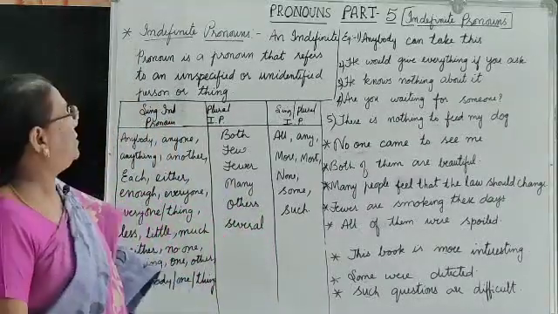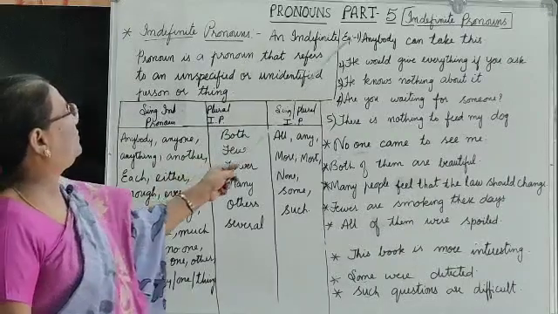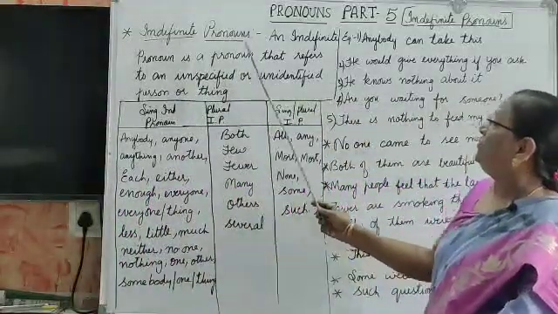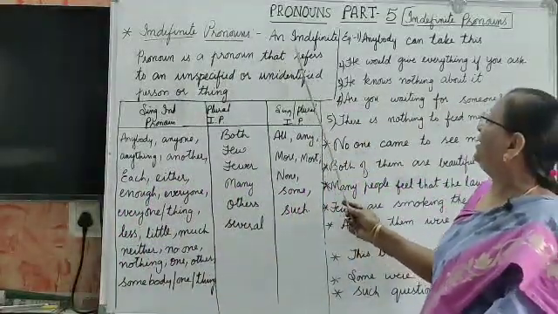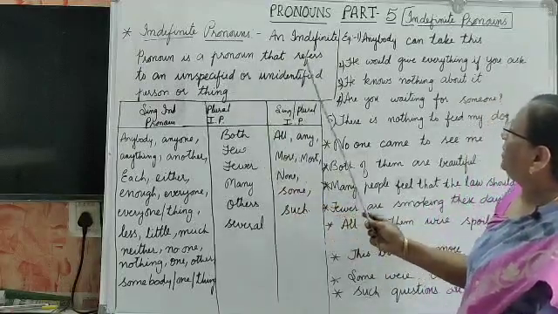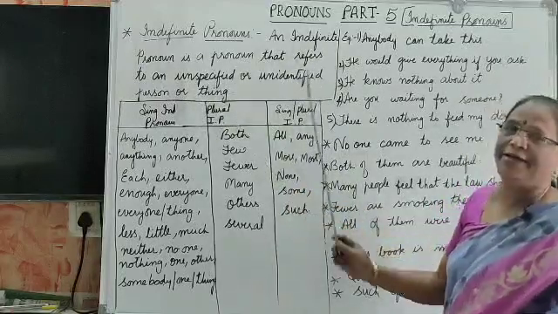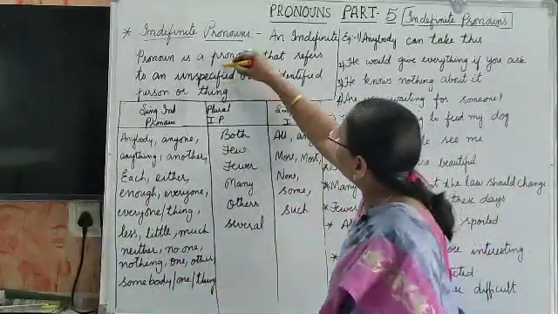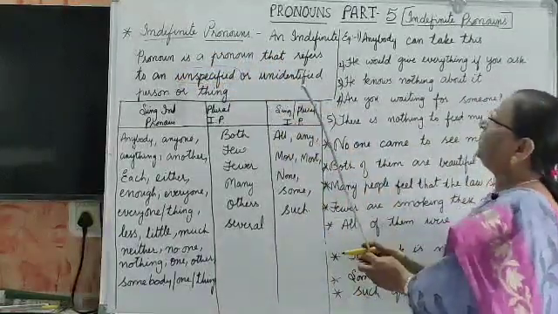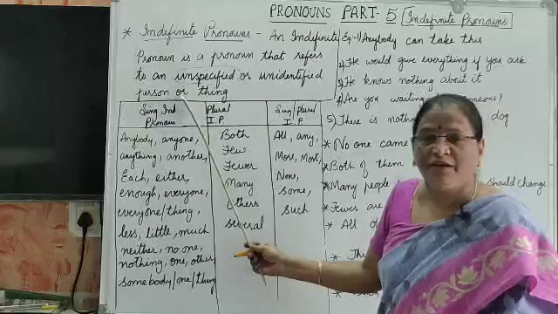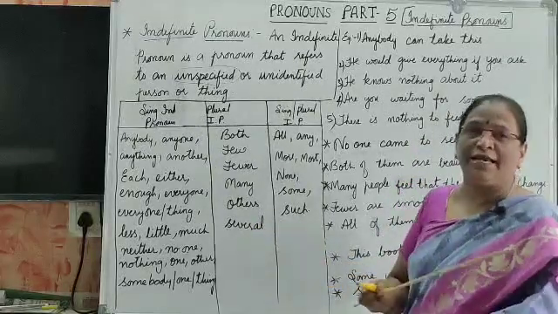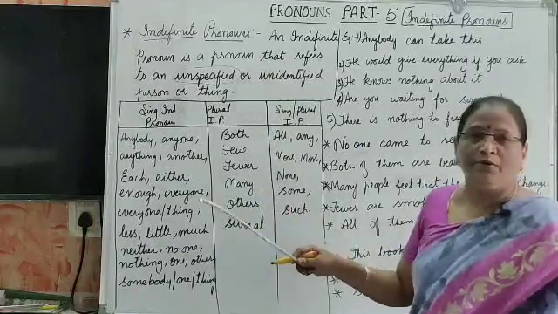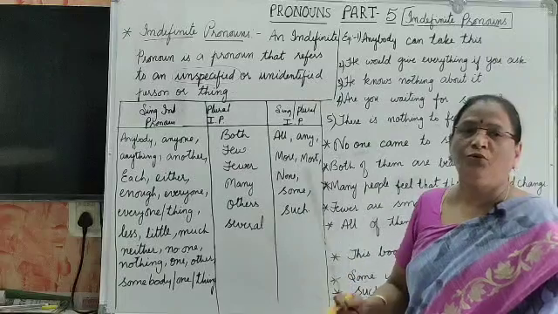Let us come to the unit. Pronouns, part 5, indefinite pronouns. So, indefinite pronouns, what is the definition? Let us see. An indefinite pronoun is a pronoun that refers to an unspecified or unidentified person or thing. That means not exactly, okay? Here we won't speak about an exact person, what or who they are.